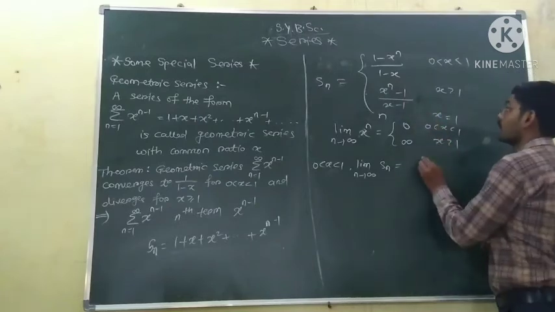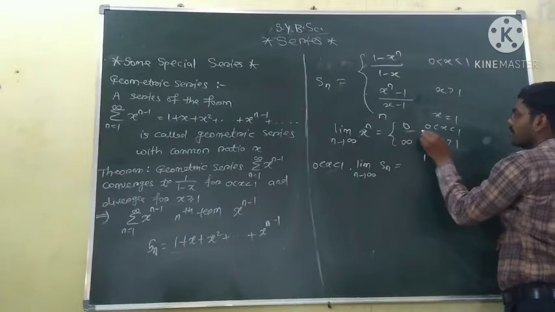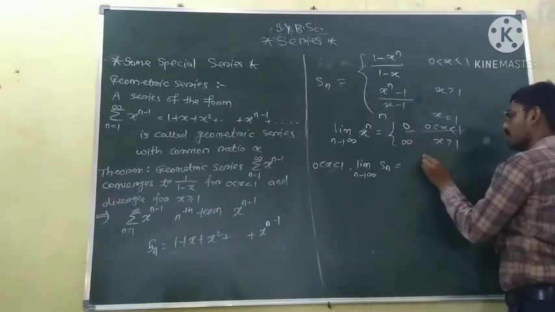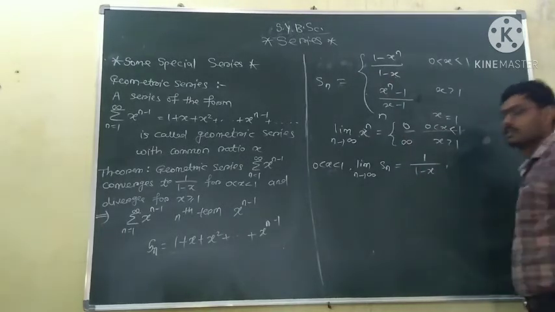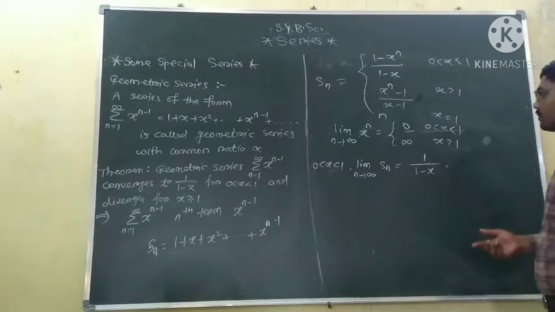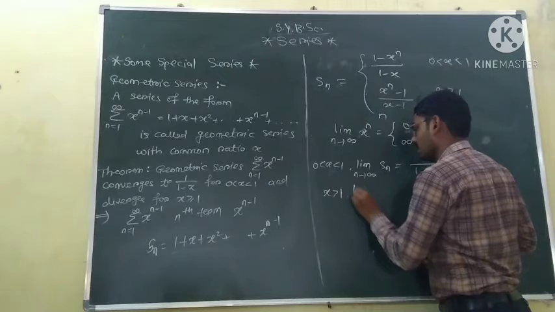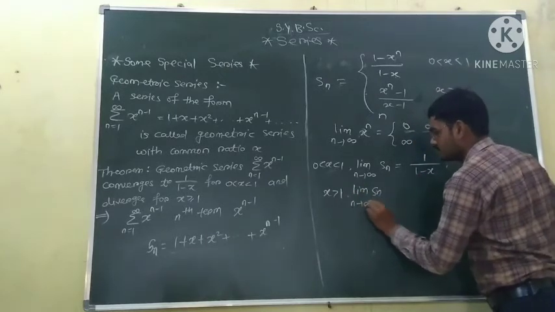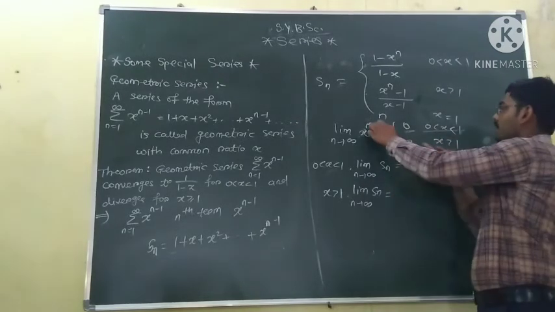So the limit of Sn is 1 upon 1 minus x. Now whenever x is greater than 1, consider the limit of Sn as n tends to infinity. When x is greater than 1, the limit of x raised to the power n is infinity.